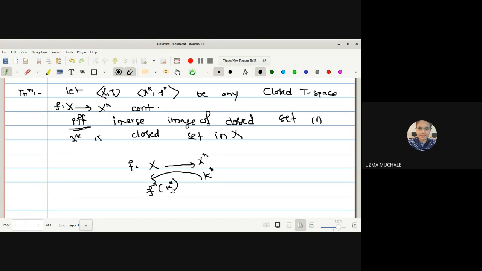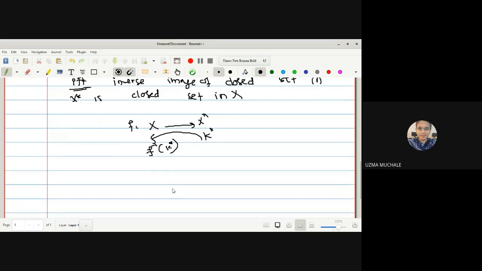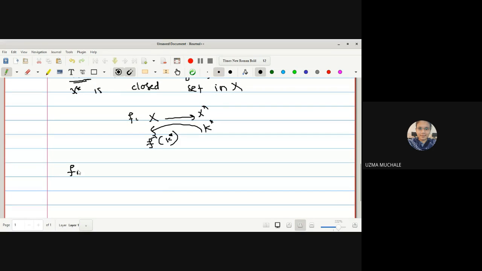So you can see the resemblance: continuity implies the inverse image of a closed set is closed, and continuity implies the inverse image of an open set is open. From these two statements, we can write that F is continuous implies and is implied by both: the inverse image of a closed set is closed as well as the inverse image of an open set is open. So with these two statements we can make a single statement.